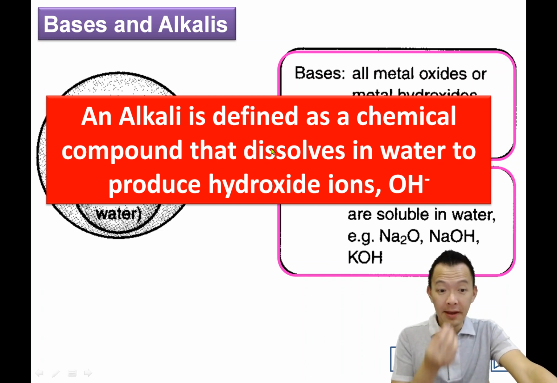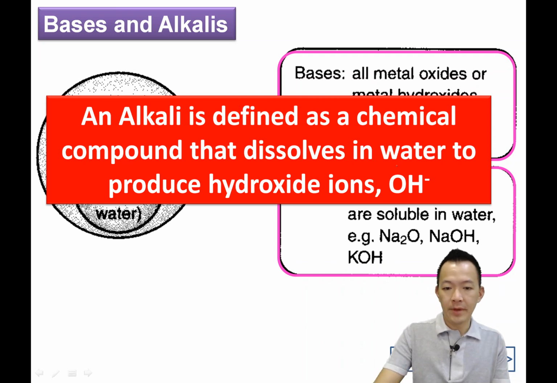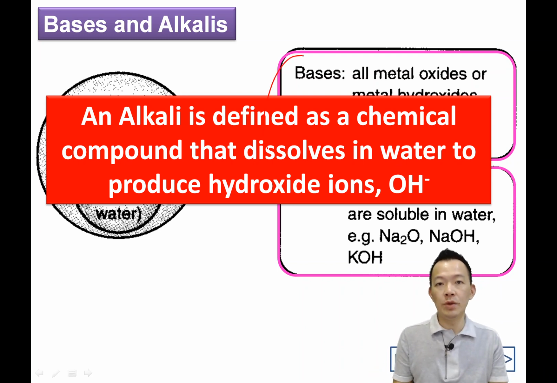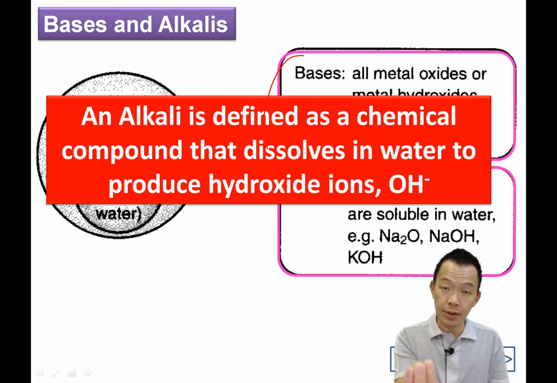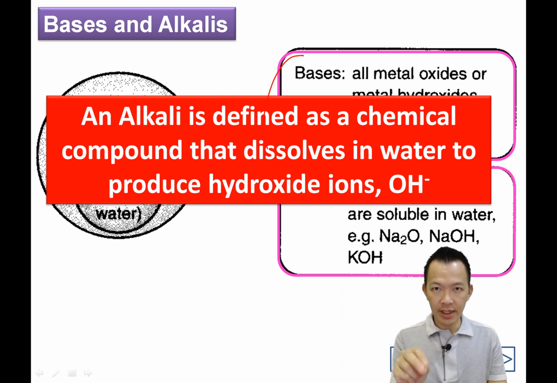什么叫 alkaline? An alkaline is defined as a chemical compound that dissolves in water. Okay, besides dissolve in water, you can use the word dissociate 解散 or ionize 也可以。Dissolve in water 不够高级嘛，dissociate in water, ionize in water, it feels better 了，感觉比较好。So alkaline they are chemical compound that dissolve in water, dissociate in water, ionize in water to produce hydroxide ion. 那就是化学物品在水中解散，产生一种离子，and the ion is called hydroxide. 它的离子叫 hydroxide.